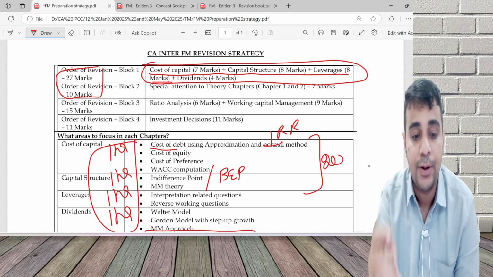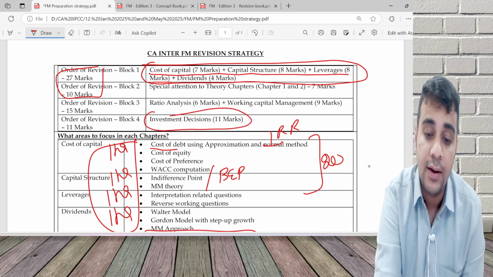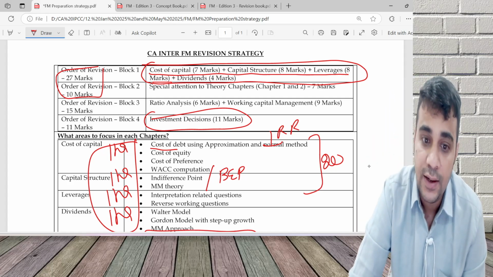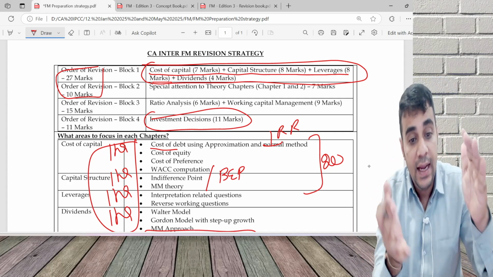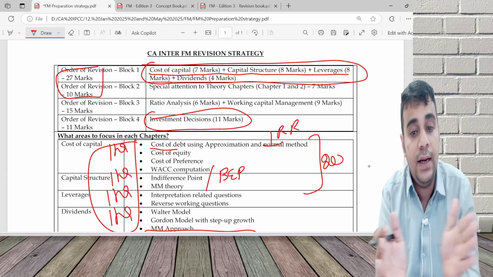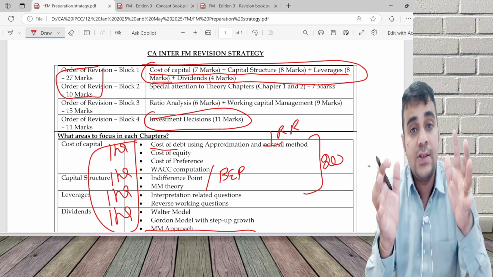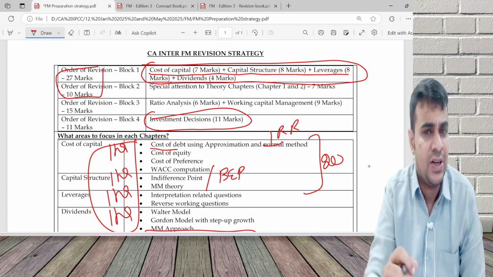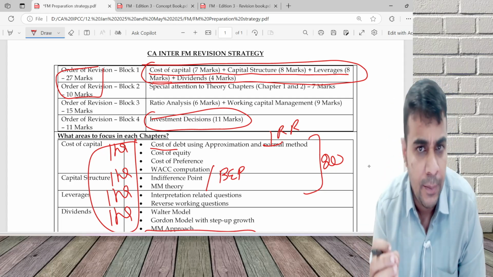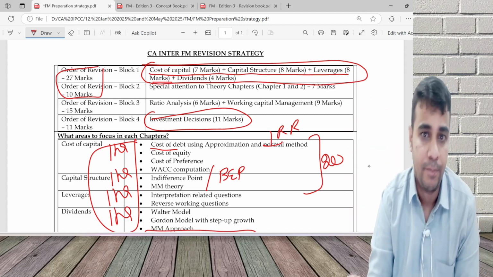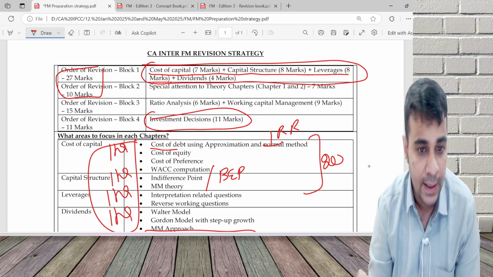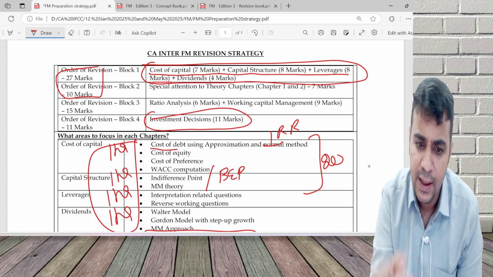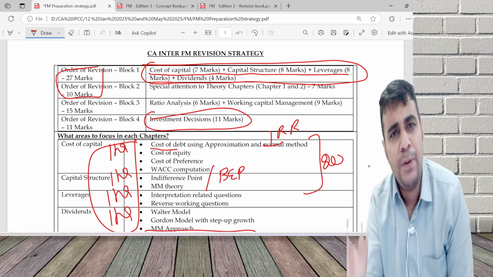Now I'll first discuss a little bit on block 4. You imagine that your FM subject does not have this chapter on investment decision. You will feel the entire FM becomes very small. You will feel there is so much time available to prepare FM. Why I want you to imagine is investment decision as such in exam, most of the time question comes very complex, extremely complex, or extremely simple. Extremely complex, any amount of preparation you do, you will not be able to handle. Extremely simple, small preparation you do, you'll be able to handle.